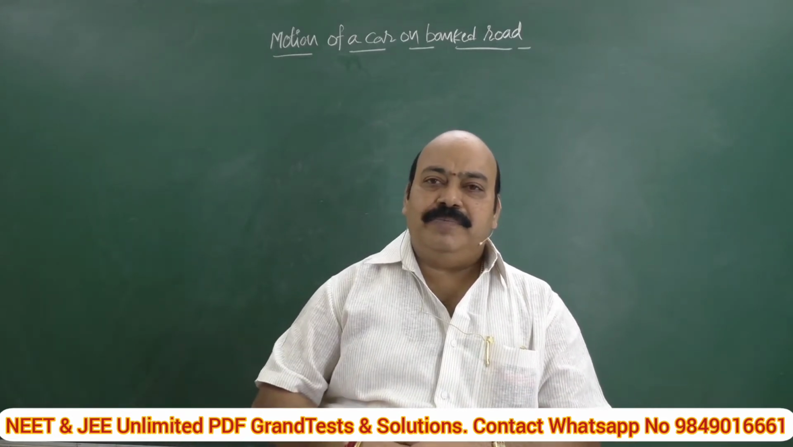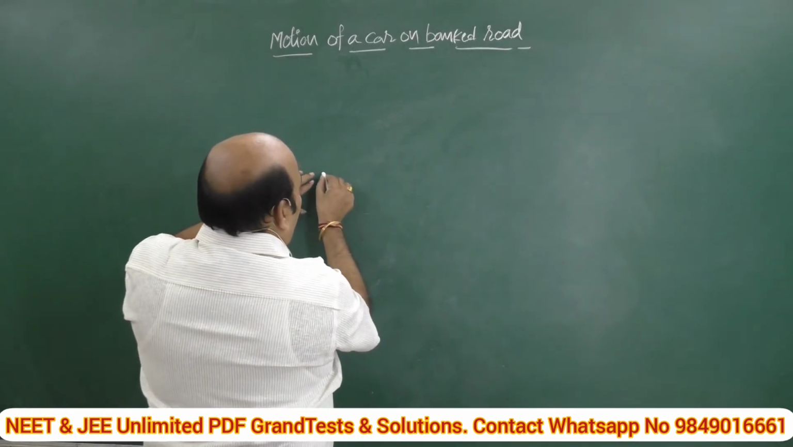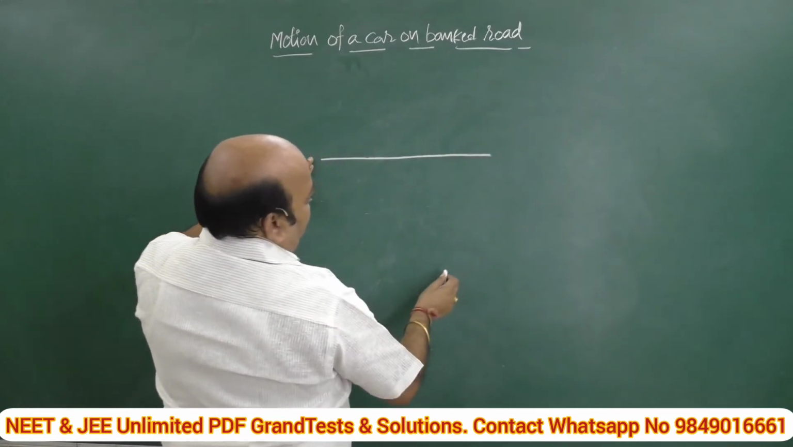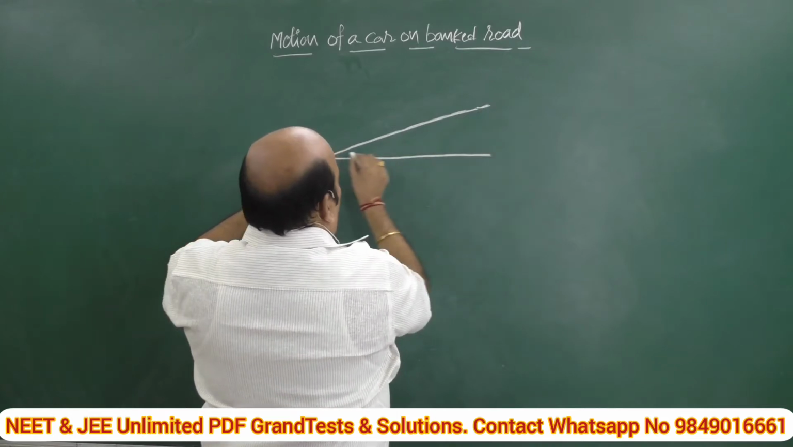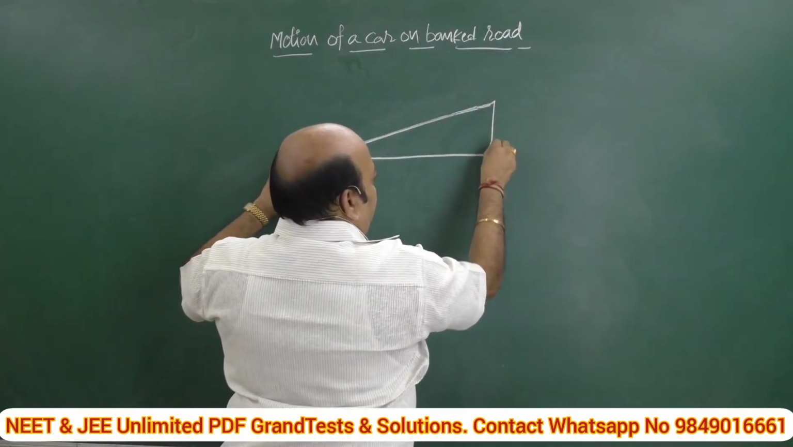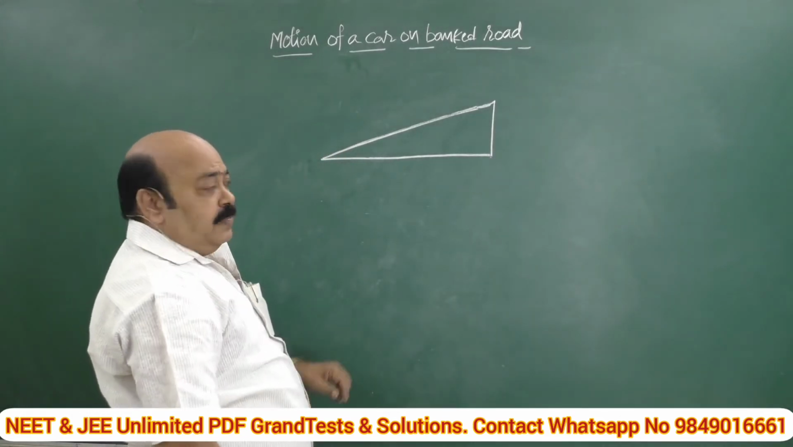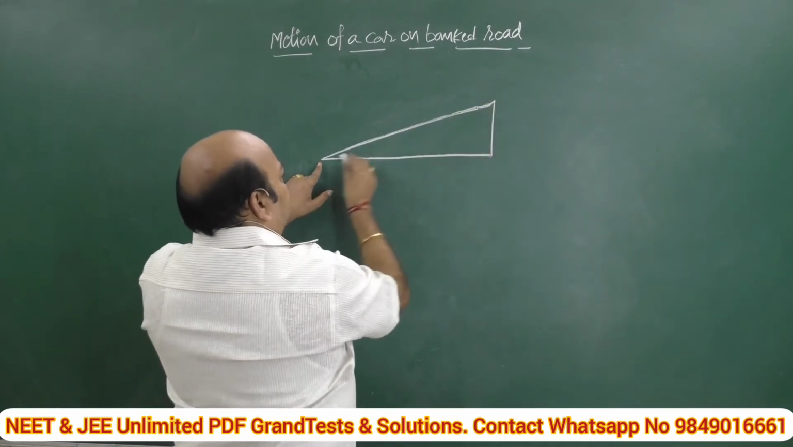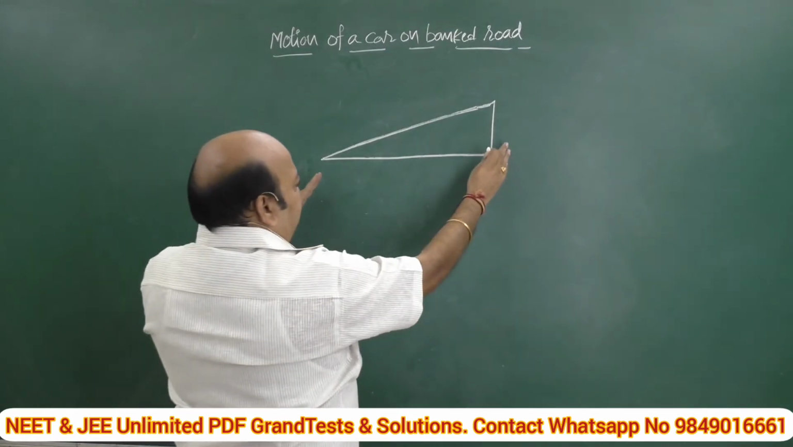What do you mean by banking? Banking means generally the road is horizontal, and here the outer edge is slightly raised like this. This process is called banking. Sir, what is the use of this banking? What happens if the roads are banked? The outer edge of the road is slightly raised, not this much. For our understanding, I enlarge this diagram.